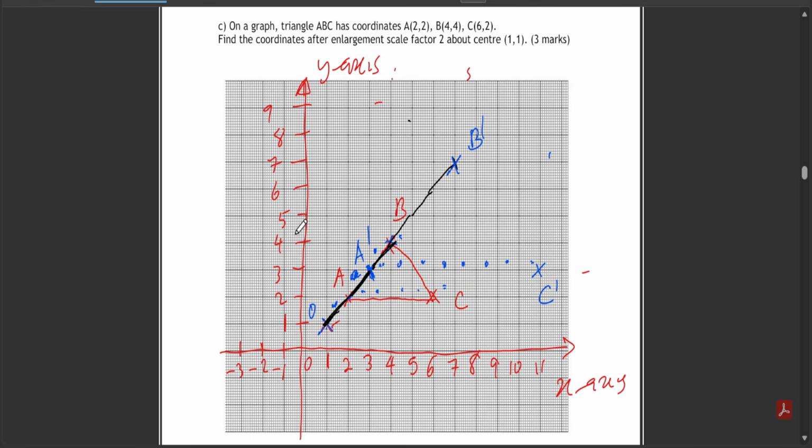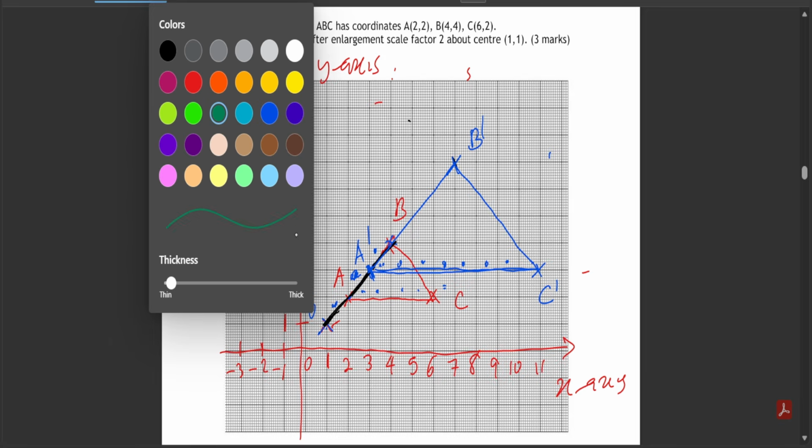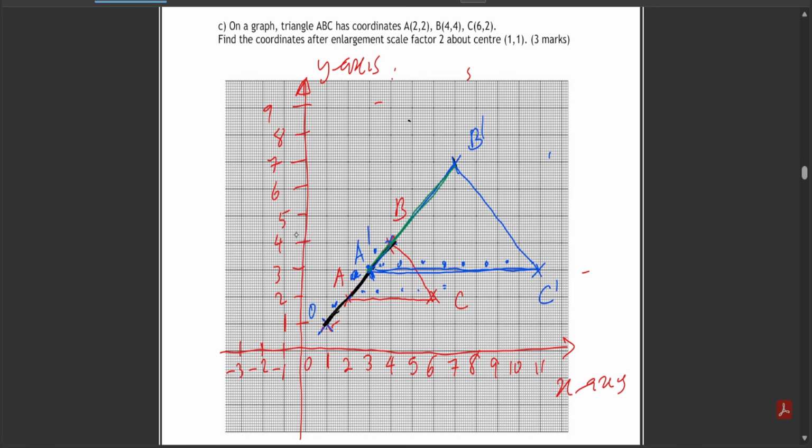Now connected. So connect A to B, A prime to B prime, B prime to C prime, and A prime to C prime. So this is your answer. Let me use a green. So this is your answer. Okay, this is your image.